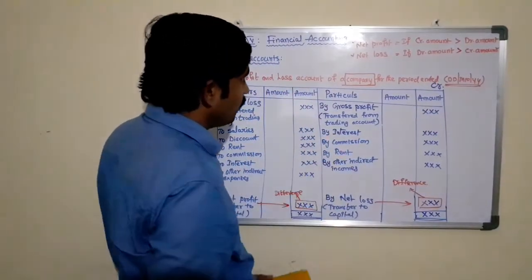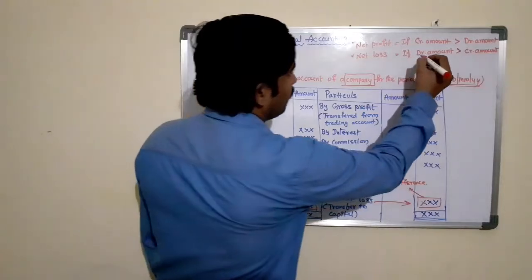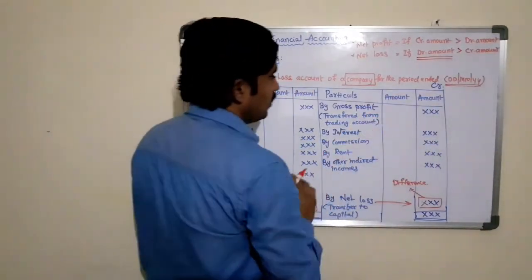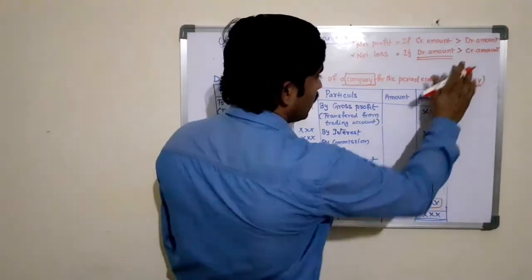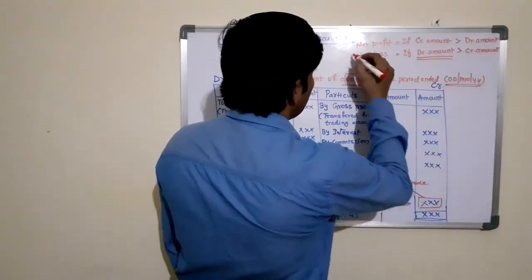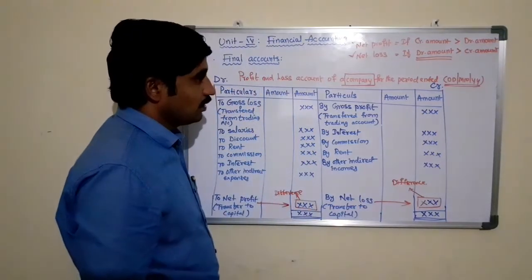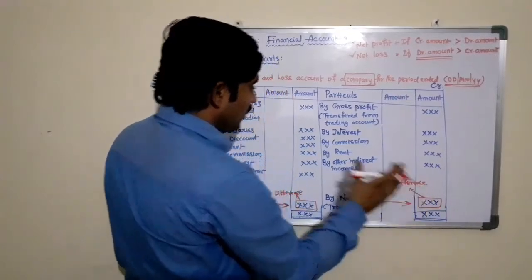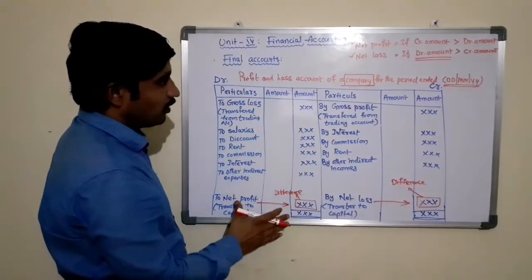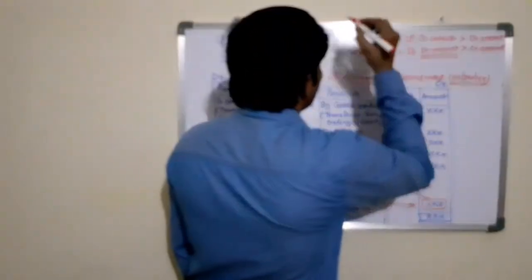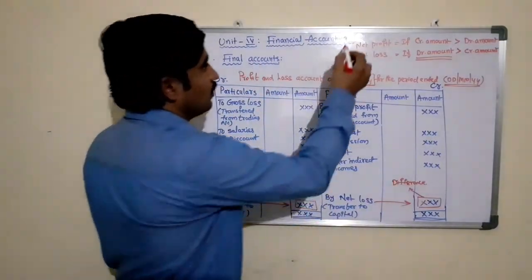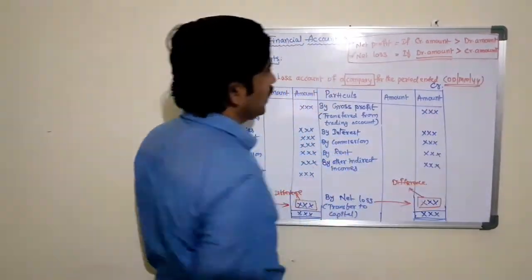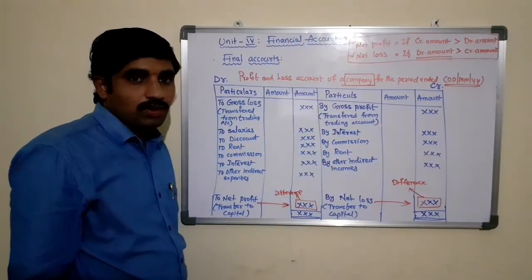Here, if you find that the debit amount, that is indirect expenditure, is greater than the indirect incomes, then we can say we incur a loss. If you find that the credit amount is greater than the debit amount, then we may find the net profit. So these two are the equations for the net profit and the net loss.